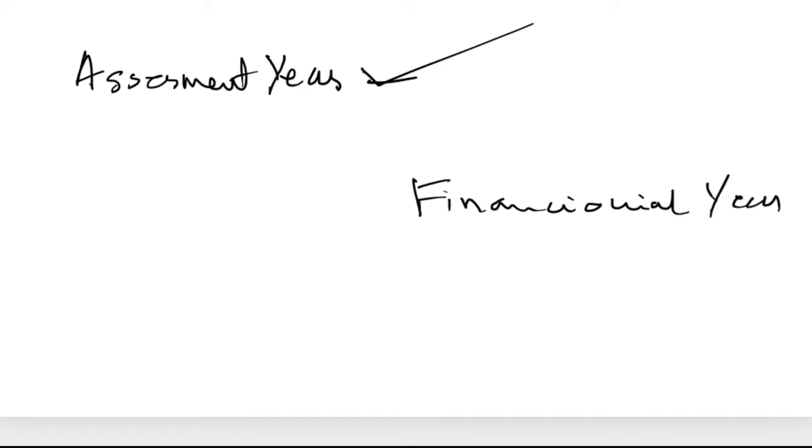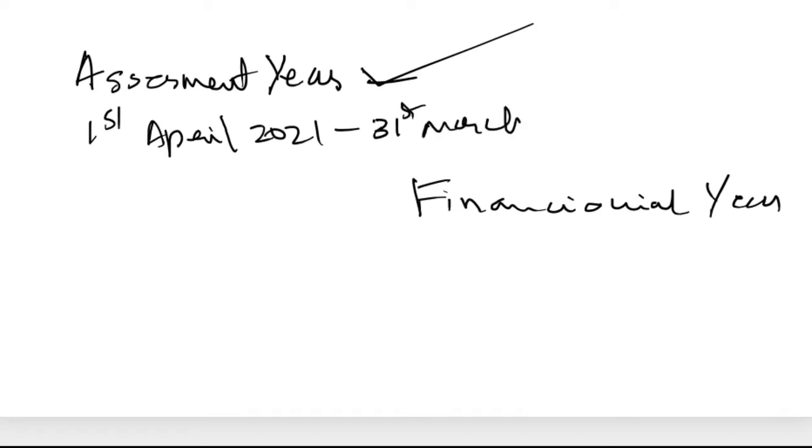It is 1st April 2021 to 31st March 2022.